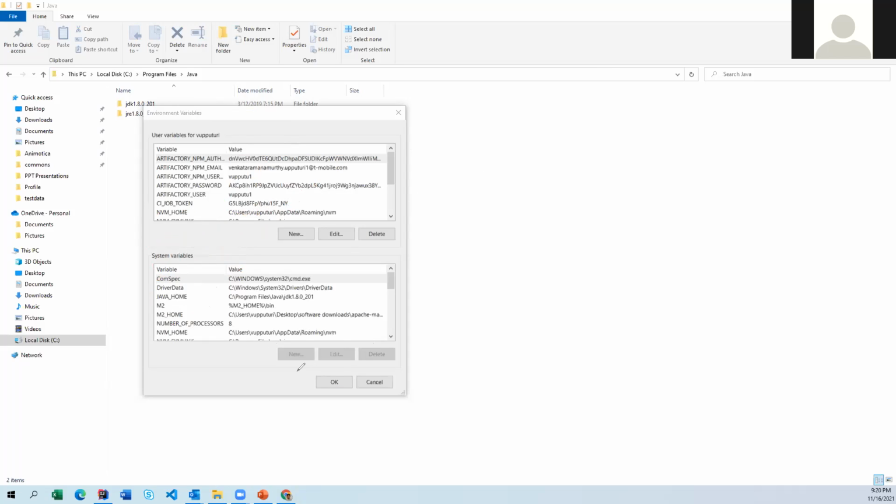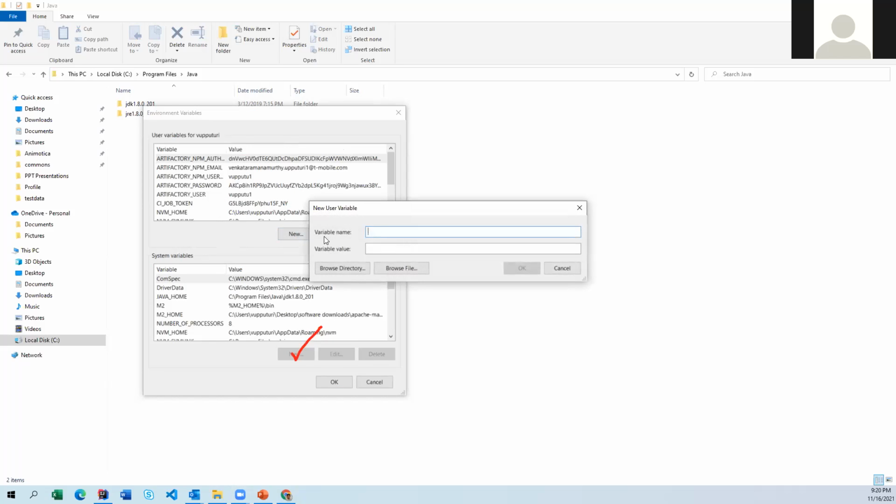So you have to have the New option. When you click the New option, it is going to display variable name and variable value. So if you notice here, variable and value. For the variable you have to enter JAVA_HOME, and the path where you have installed your Java. This has been installed under Program Files, Java and JDK. This whole path we have to mention in the value field.